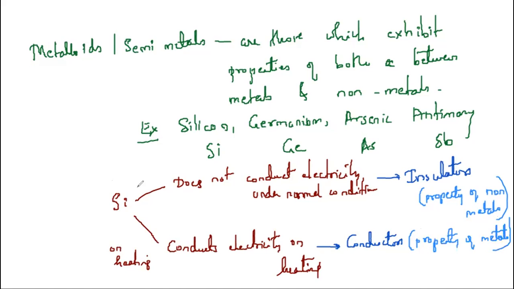Therefore, I do not call metalloids conductors nor insulators. I call them semiconductors. They have properties of both metals as well as non-metals. We call them semiconductors. Is that right? So this is all about metals, non-metals, and metalloids.